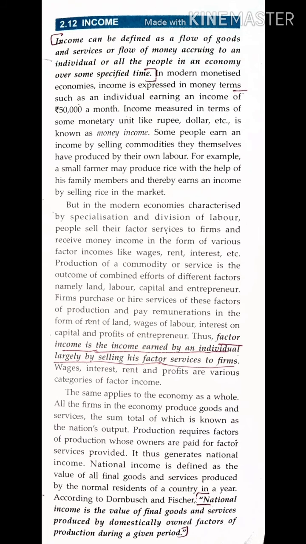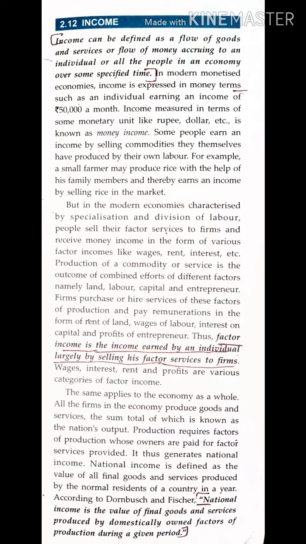Now next topic is income. Now what is income? When we say income, we know that is individual income, right? Now income can be defined as a flow of goods and services or flow of money accruing to an individual or all the people in an economy over some specified time. Now during a specific time, whatever flow of money or a commodity or a service, whatever it is, that is known as income.